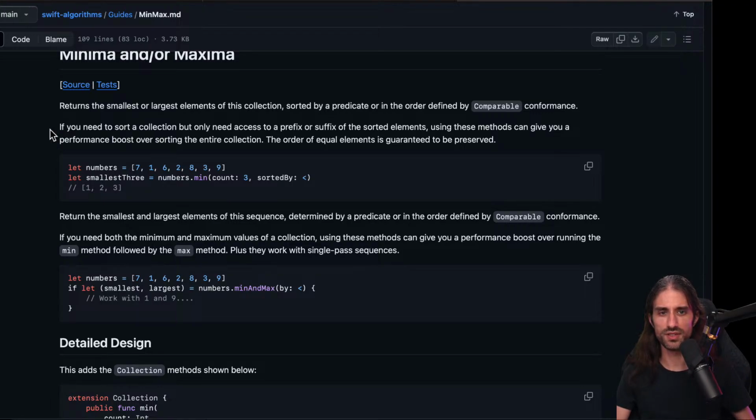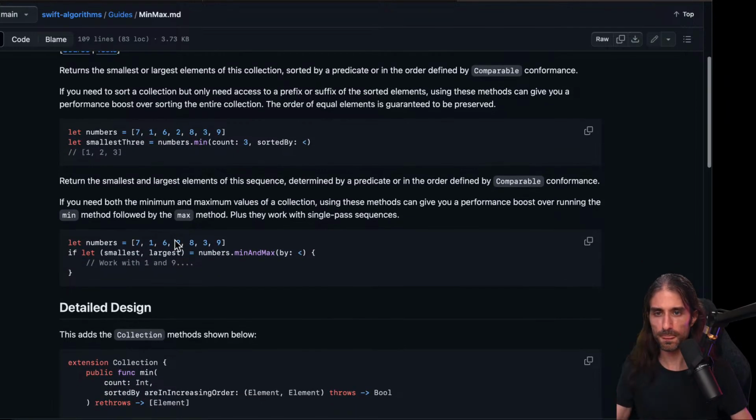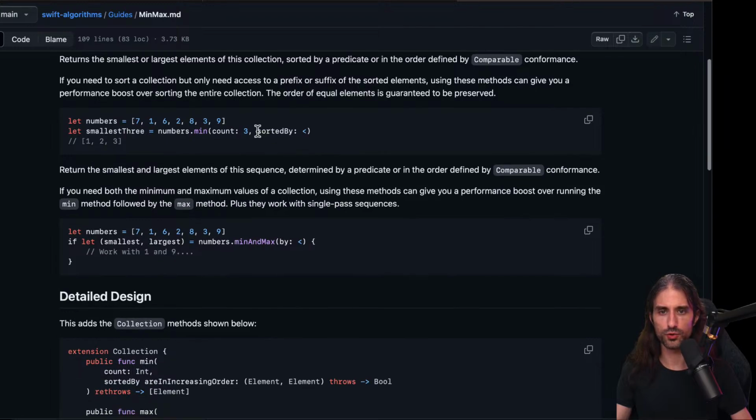Okay. If you need to sort a collection but only need access to a prefix or suffix of the sorted elements, using these methods can give you a performance boost over sorting the entire collection. The order of equal elements is guaranteed to be preserved. So if you want to sort and then take a prefix or suffix, then you can use this, and it will only do the minimum number of operations to get the data that you need, but it won't compute the rest of the sort, which you would have discarded anyway. Okay, and you can control the comparison predicate.